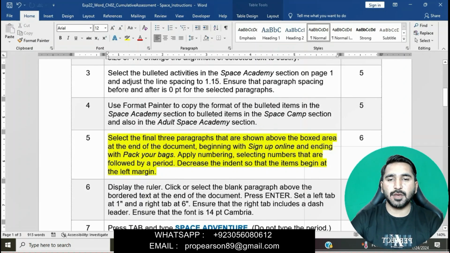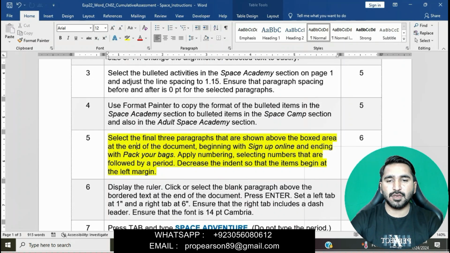In question number 5, you can see on my PC screen I have done 4 questions of this assignment right now. In question number 5, select the final 3 paragraphs that are shown above the boxed area at the end of the document, beginning with sign up online and ending with pack your bags. Apply numbering, selecting numbers that are followed by a period.